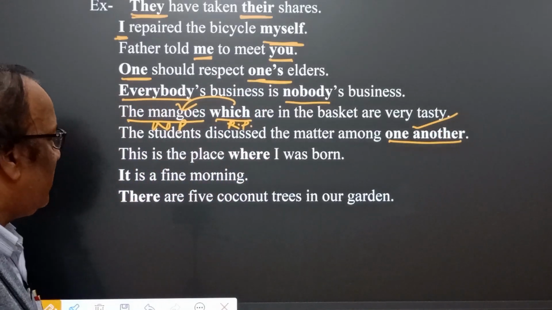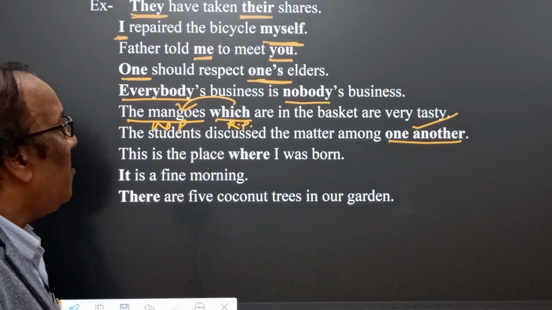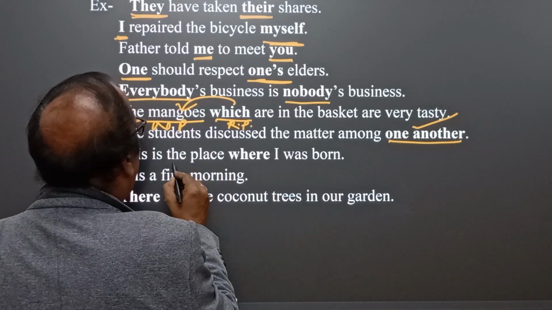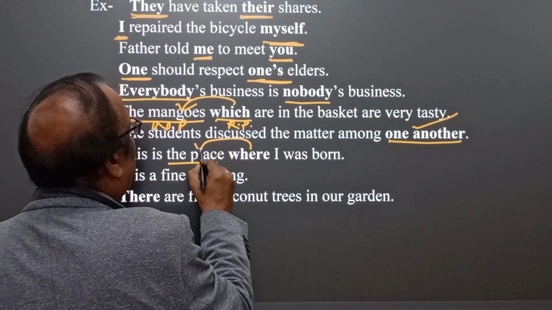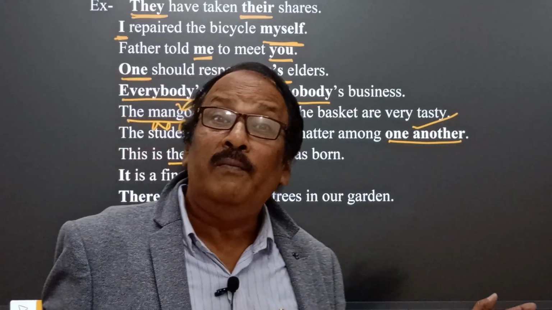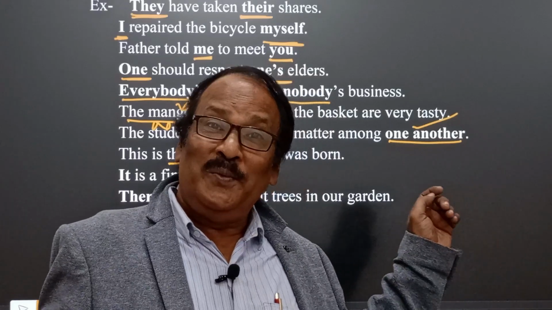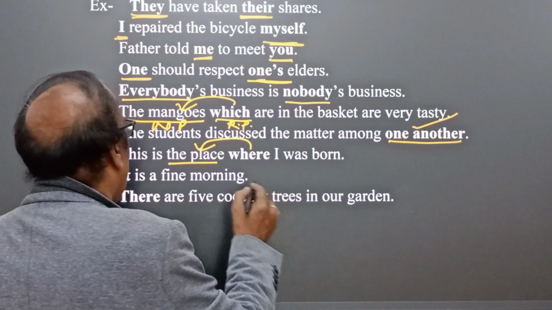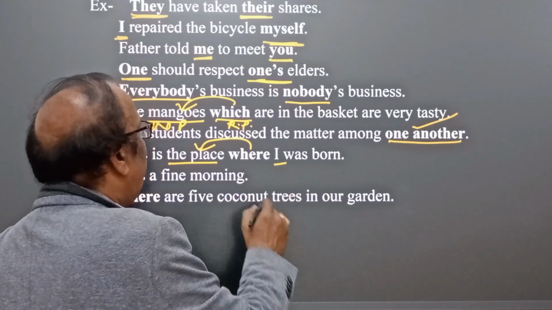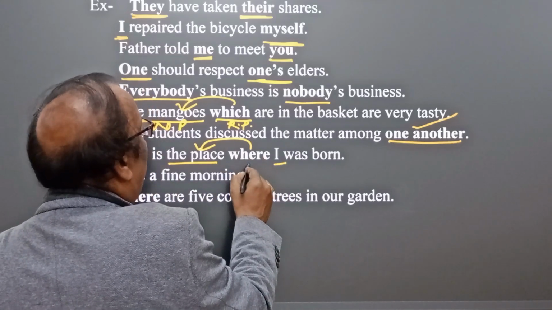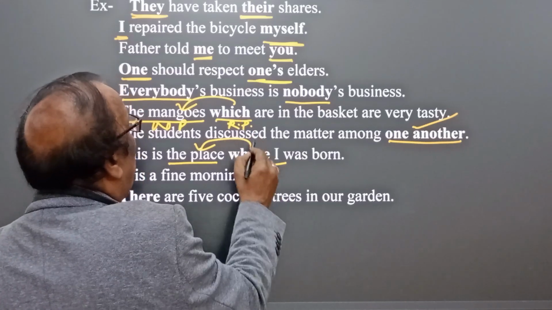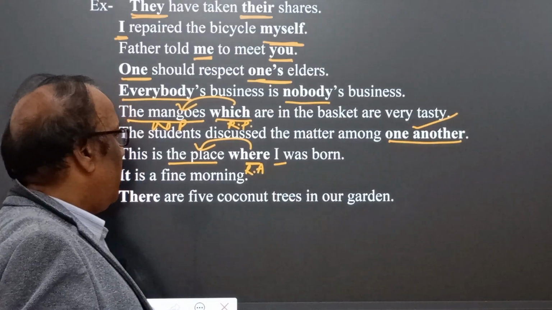And this is the place where I was born. Listen, this is the place where I was born. Here I is subjective, and where is a relative adverb. It is not a relative pronoun; it is here a relative adverb.